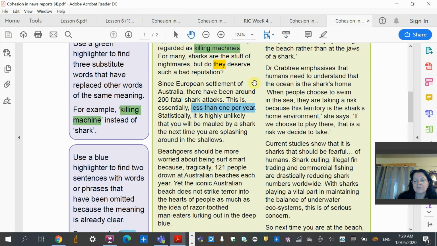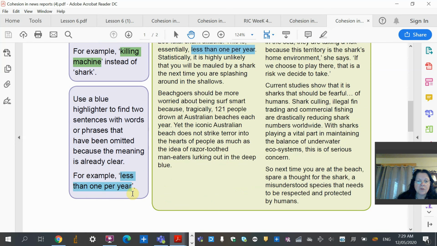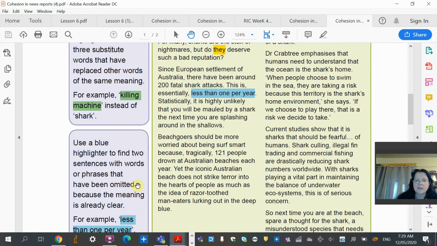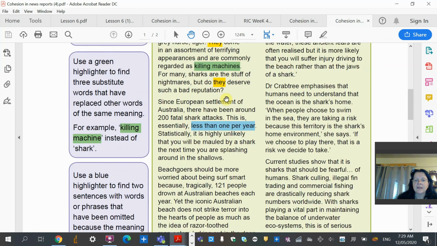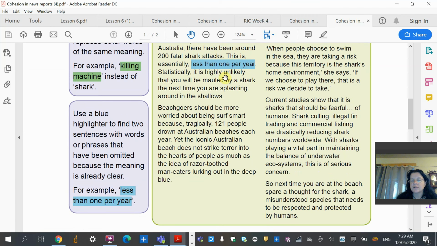So they're saying if you wanted to read through and find another word that is a synonym to killing, the shark killing or surviving in the water. The blue is examples of where words or phrases have been omitted, less than 1 per year. So they're saying this is essentially less than 1 per year. So any line in there that you think they've shortened it down, 1 per year instead of saying less than 1 person is killed in a year. Okay, that's why this is shortened, because they've omitted all those wordy things.